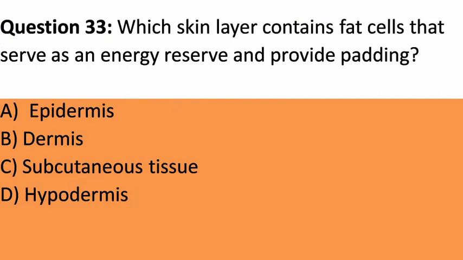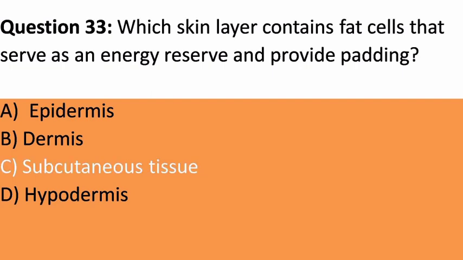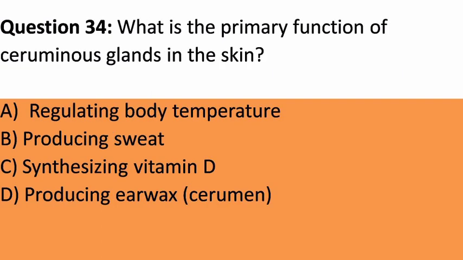Question 33. Which skin layer contains fat cells that serve as an energy reserve and provide padding? A. Epidermis. B. Dermis. C. Subcutaneous tissue. D. Hypodermis. Answer. C. Subcutaneous tissue. Explanation. The subcutaneous tissue contains fat cells that serve as an energy reserve, provide insulation, and offer padding.